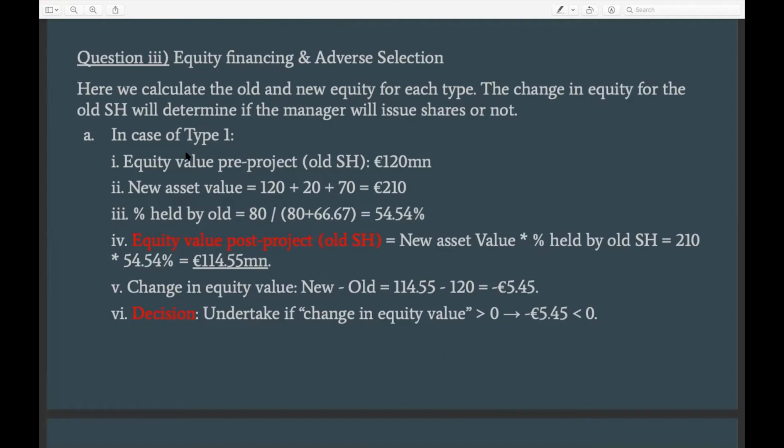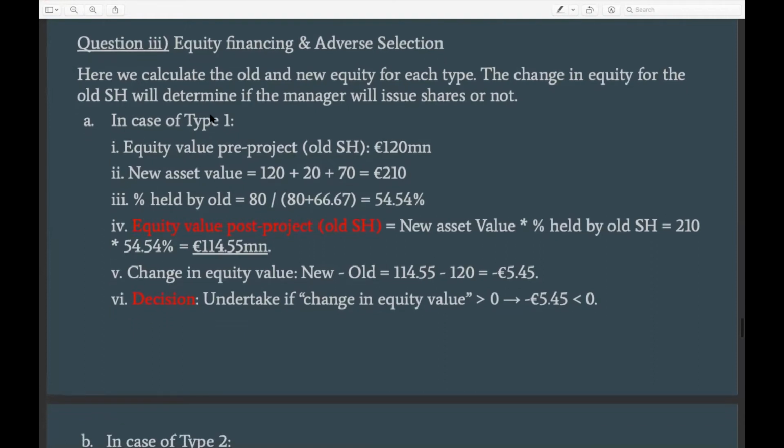Yes. So we will start with the type 1 companies. Here we know that the equity value before the project would be 120 million. And here you will notice that instead of taking the expected value, we take the true value, because we know that the owner of the company is the manager, and they know which category the company is. So for them, if it is a type 1 company, the true value would be 120.